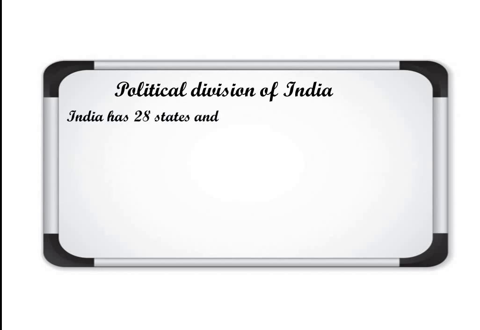India has 28 states and 8 union territories. Just some time back, there were 29 states and 7 union territories. Jammu and Kashmir was a state basically, but now it is divided into 2 union territories. Clear?